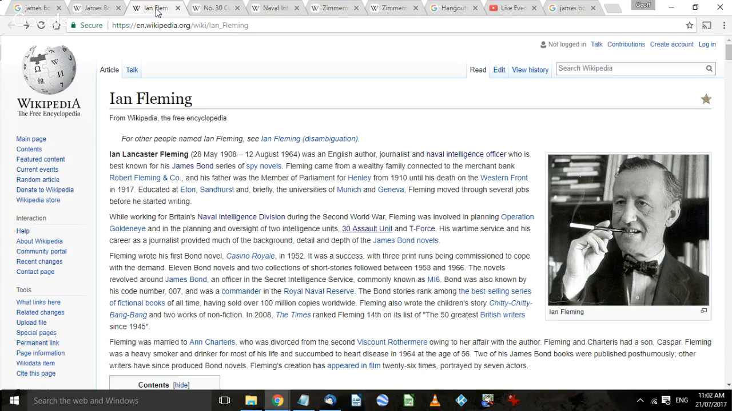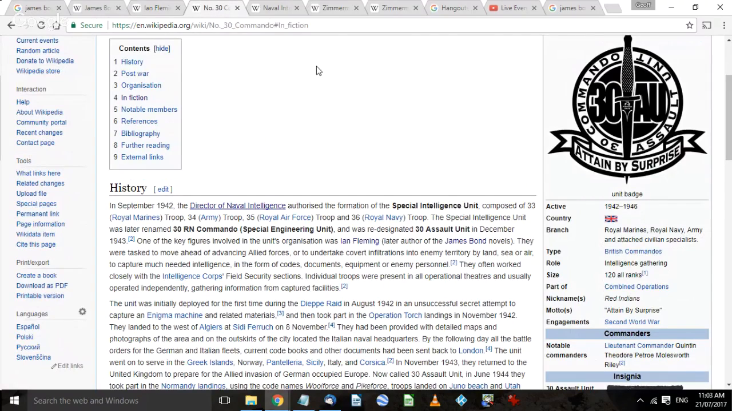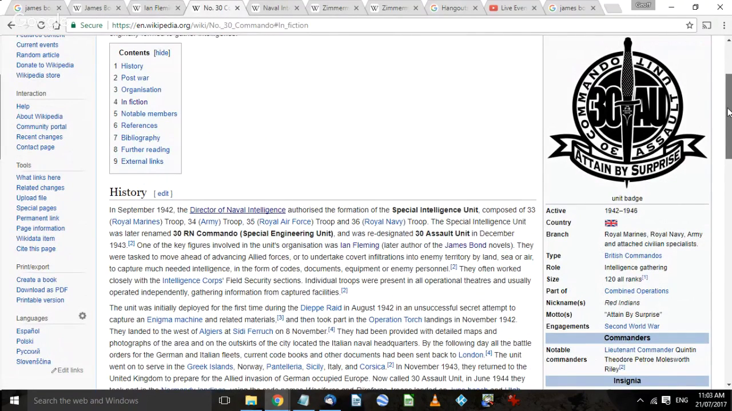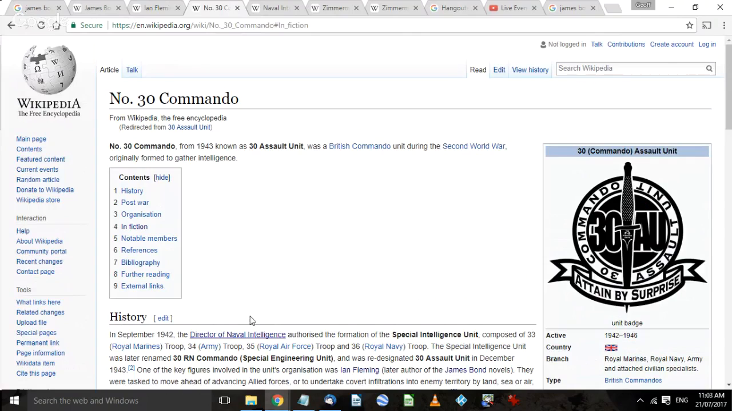It tells us that he's an author, and he created James Bond. It also says that while working for British Naval Intelligence, he worked on the 30th Assault Unit and a mob called T-Force. So we go in a little bit more and find out what Number 30 Commando is. In doing that, it says in September 1952, the Director of Naval Intelligence authorised, etc., and it has this thing called Director of Naval Intelligence.